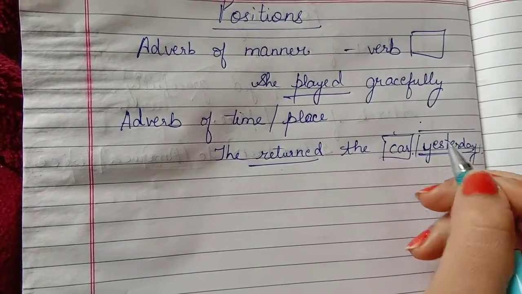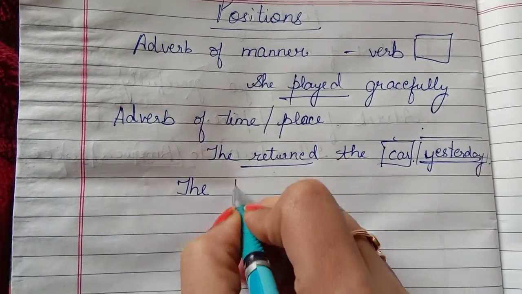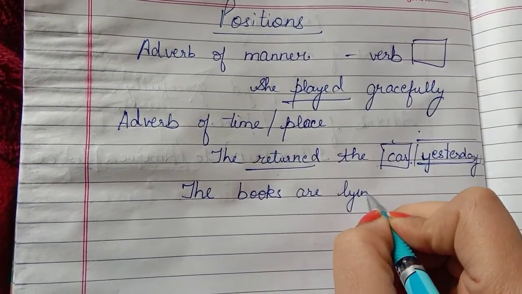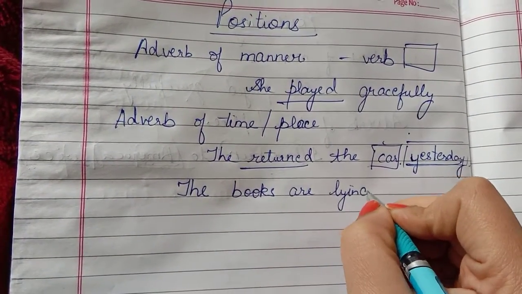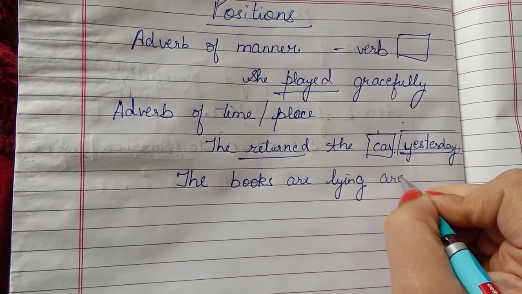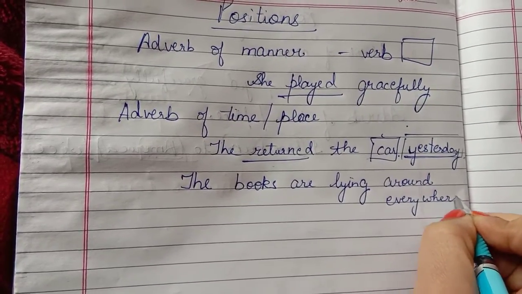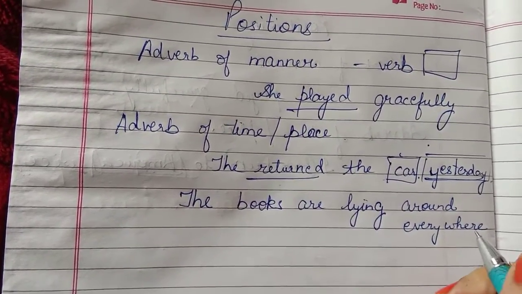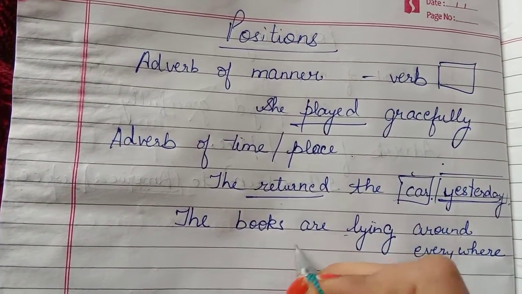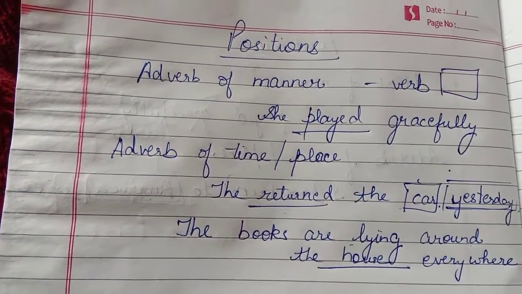Or maybe if I say the books are lying around everywhere, so the books are lying is the action, and where are they lying? They are lying around. Around, everywhere, this is the place, and it is being placed after the object. The books are lying around the house everywhere. So around the house, everywhere, they are there.